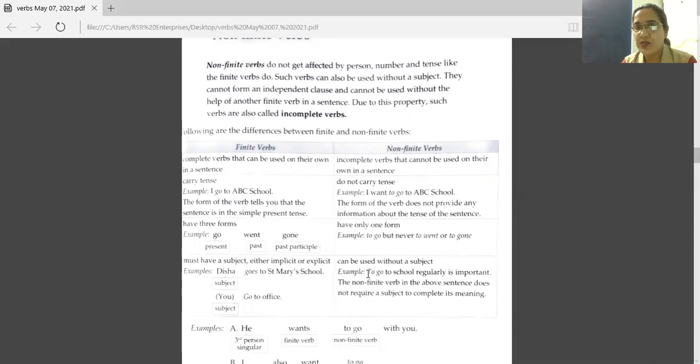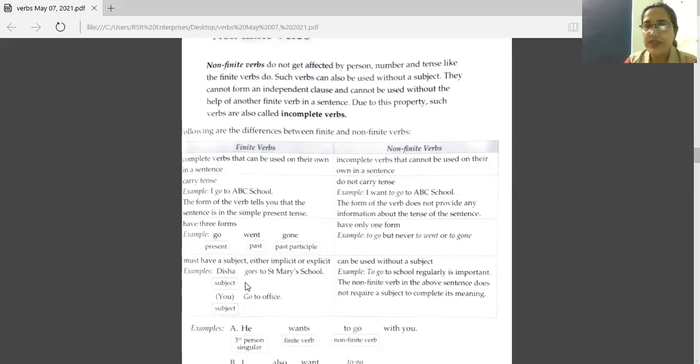Without that also, this sentence is giving a proper meaning. The non-finite verb in the above sentence does not require a subject to complete its meaning. So in non-finite verb, no requirement of subject.